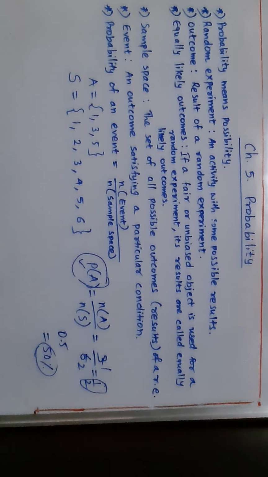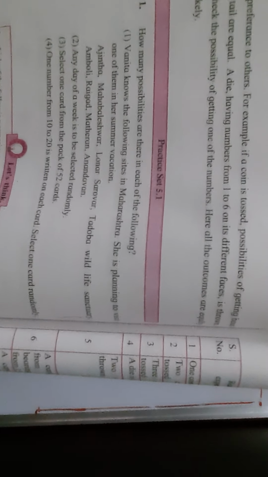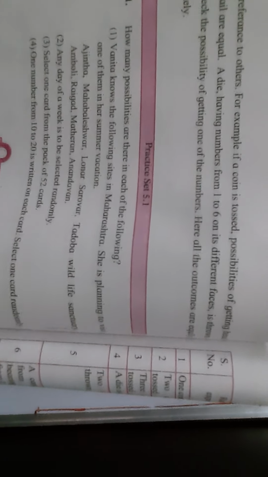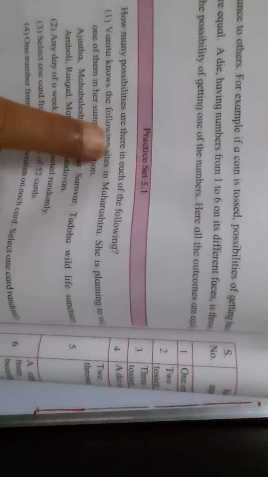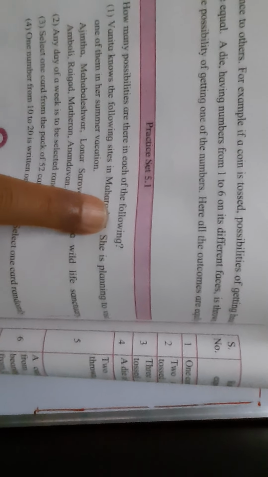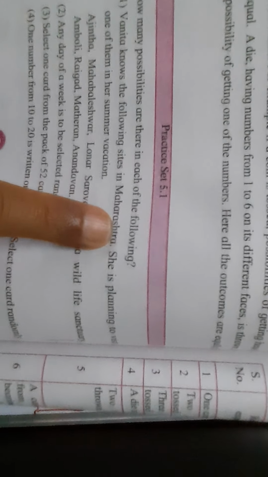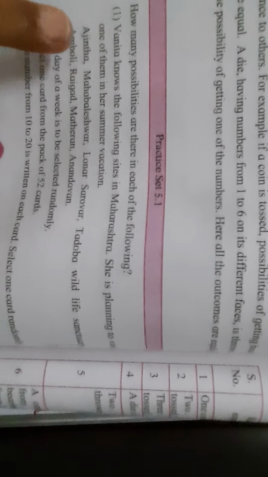Okay, now we will see exercise by exercise, so you will come to know more about this chapter. Now we will do the 5.1 exercise. Students, the 5.1 practice set is very easy. Here there is a question: how many possibilities are there in each of the following? Understand? Now here the first question is 1.